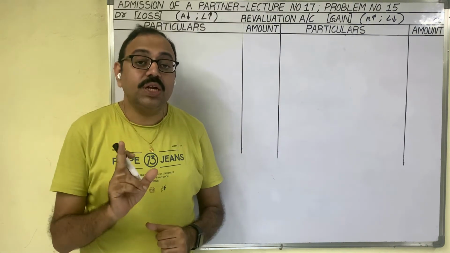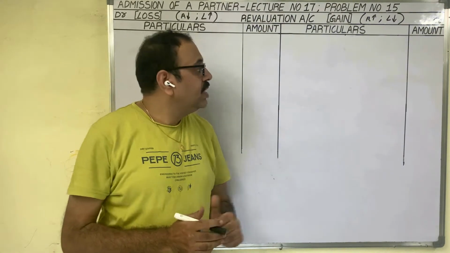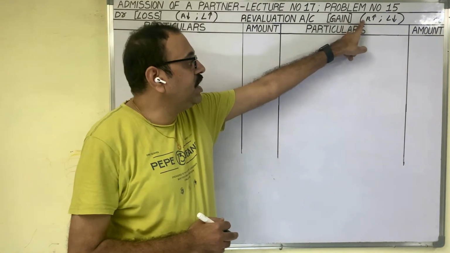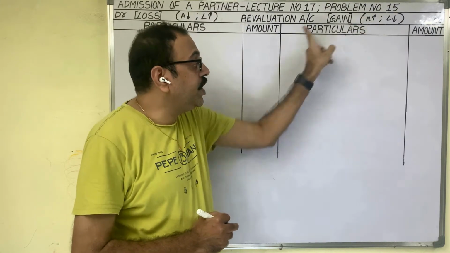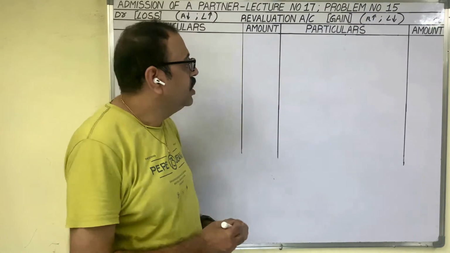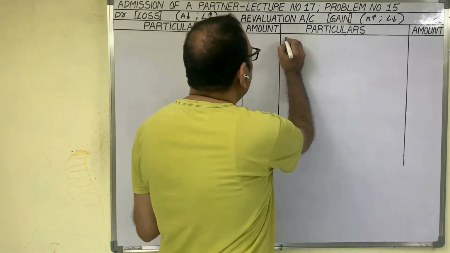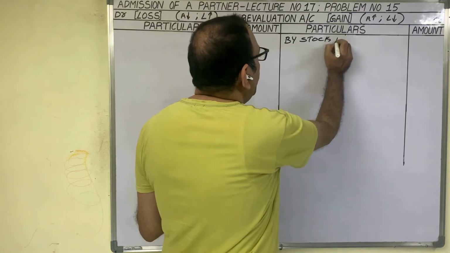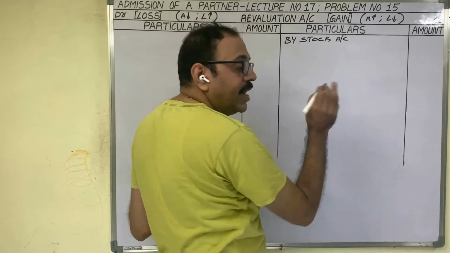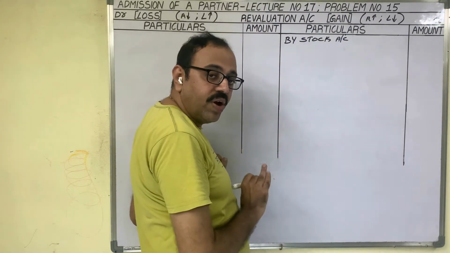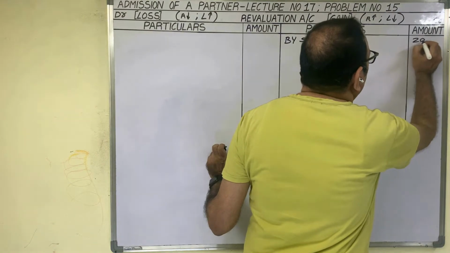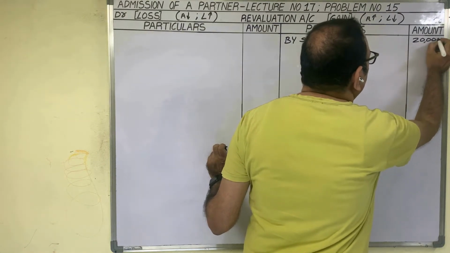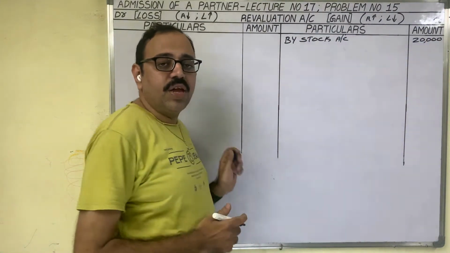This 20,000 is profit because the stock asset value is increasing. It is a profit. It should be credited to the revaluation account. Credit side, by stock account. No need to calculate because the profit amount has been given directly. 20,000 is the increase, 20,000 is a profit. This amount is given in the question itself. Therefore, we can write it directly.